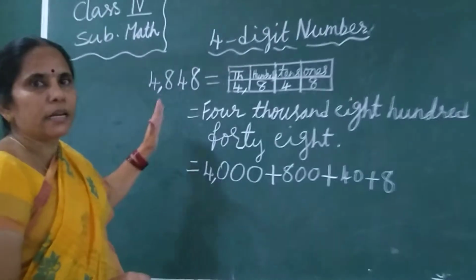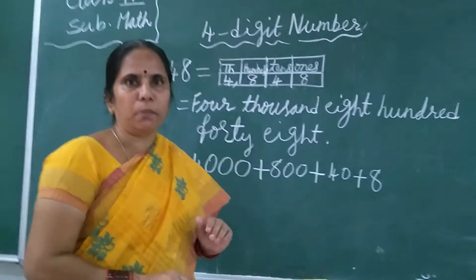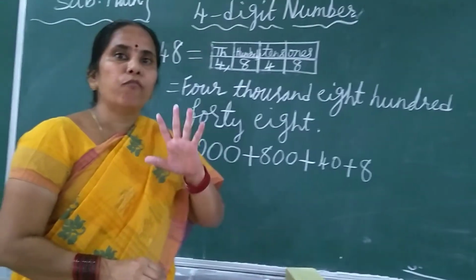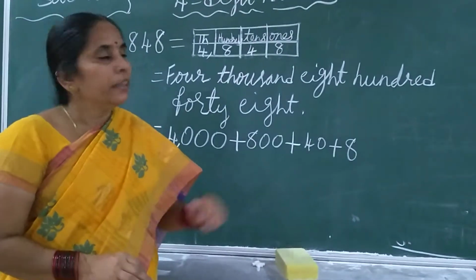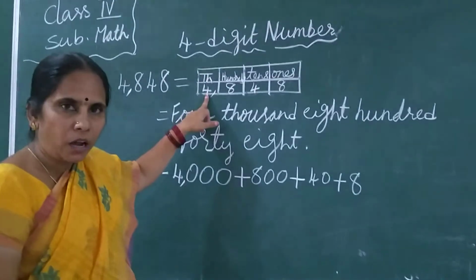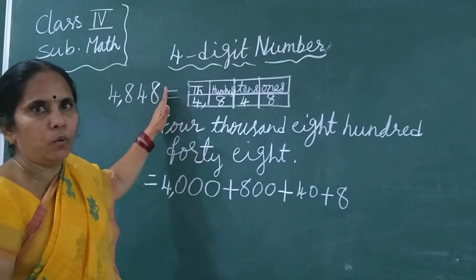All of this was completed for you in 3rd class. In 3rd class you all learned. It was just the revision part we did. Now I'll start 5-digit numbers. This 5-digit number is new for you. The next place you will get. In 4 digits you are getting till 1000. What will be the next place? That we'll see now. Okay children?